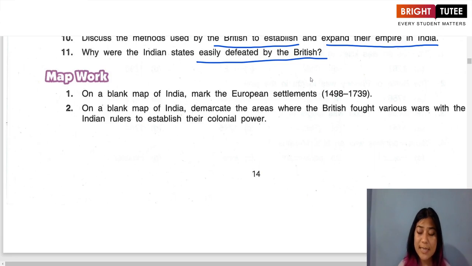The second reason is that the Indian rulers were busy fighting amongst themselves. There was no unity between them, and so the British East India Company took advantage of them fighting amongst each other most of the time, and then annexed them. The fourth reason is that because the Indian rulers were busy fighting amongst themselves, their subjects, the citizens, could not be loyal towards them. They drifted away from them, and they were not loyal to their rulers.